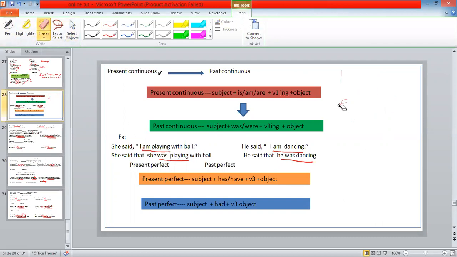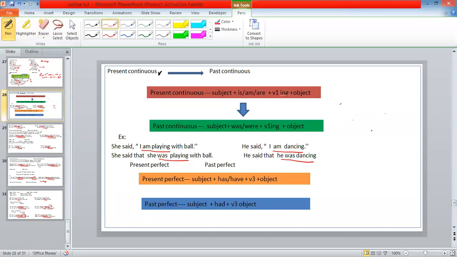Suppose, see present continuous, he is writing a letter. Okay, clear? He is writing a letter changes into he was writing a letter. Okay, now this is another rule. So let's see the example over here.